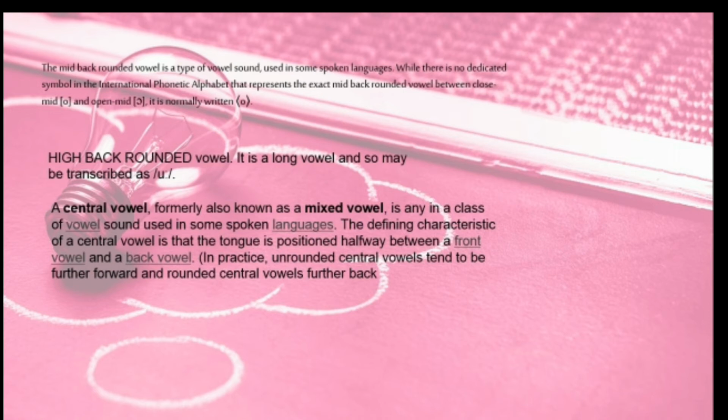A central vowel, formerly also known as the mixed vowel, is any in a class of vowel sound used in some spoken language. The defining characteristic of a central vowel is that the tongue is positioned halfway between a front vowel and a back vowel. In practice, unrounded central vowels tend to be farther forward and rounded central vowels farther back.